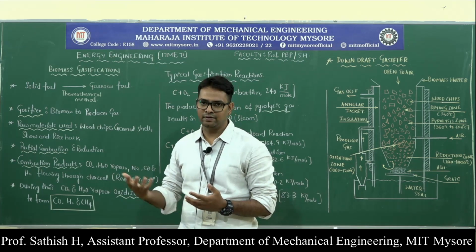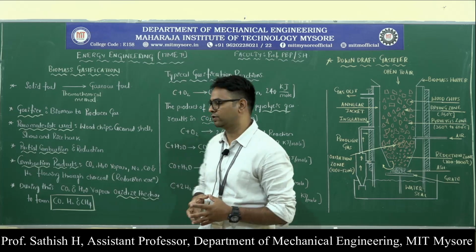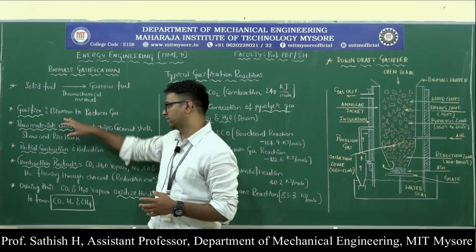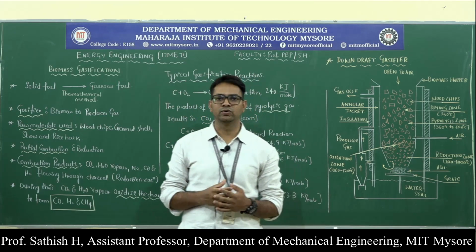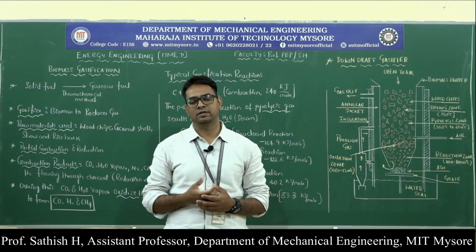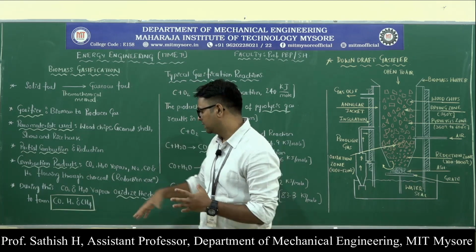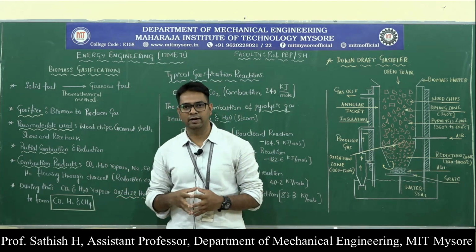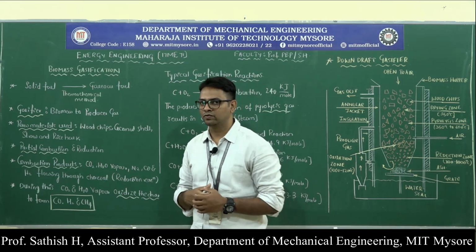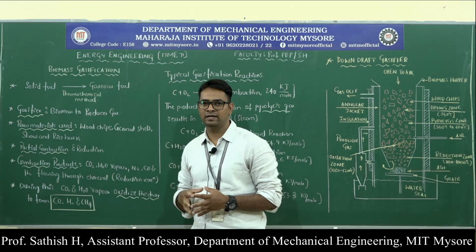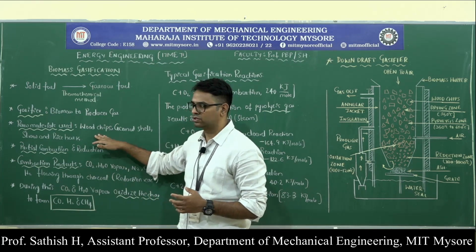Biomass, which we are taking here as solid biomass, is the input we give to the gasifier. So what are the different types of raw materials that can be used to produce producer gas? Producer gas consists of carbon monoxide, hydrogen and methane. What raw materials do we need for that? We know the equipment, that is the gasifier. The raw materials needed are wood chips.